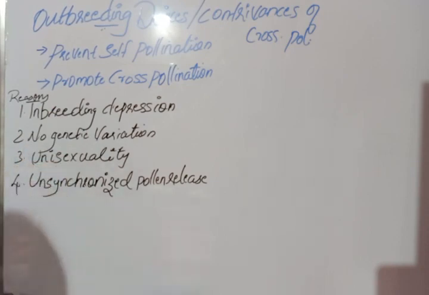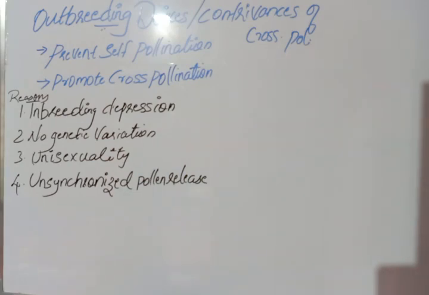So these are the major reasons for outbreeding mechanism. First one is inbreeding depression. Second one is no genetic variation. Third one is unisexuality, and fourth one is unsynchronized pollen release. Then outbreeding devices can be of two types.